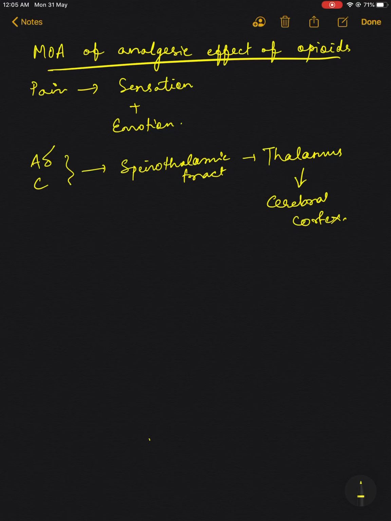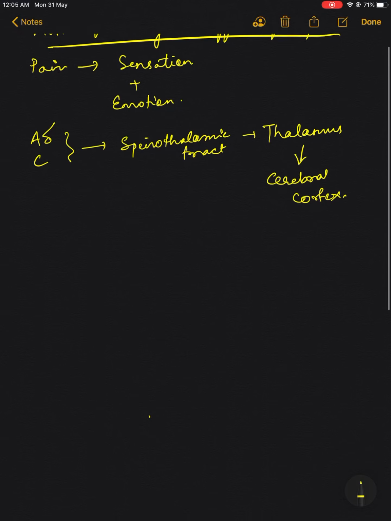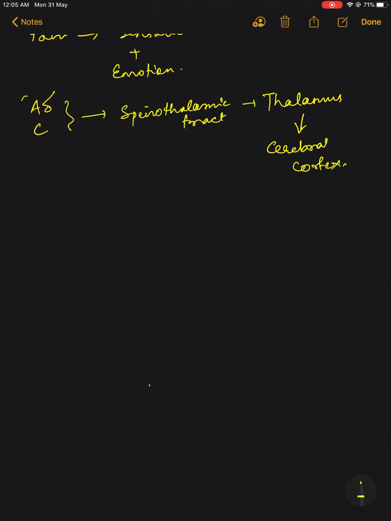So there are various kinds of neurons, first order, second order and third order neuron. I need not go into details of that, we'll be discussing it in a separate lecture. So for now, you just remember this thing. It is carried by A delta and C fibers from the spinothalamic tract to the thalamus and to the cerebral cortex.